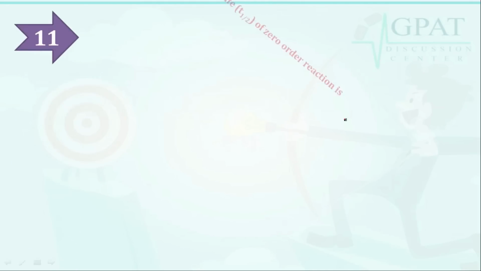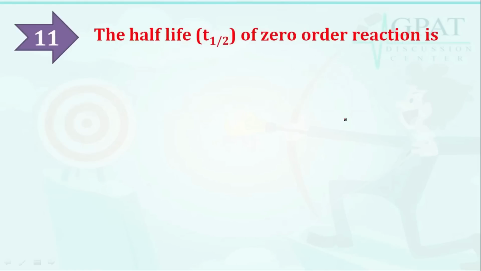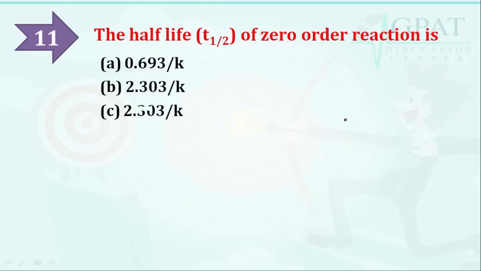Next question is, the half-life of zero order reaction is: option A is 0.693 by K, option B is 2.303 by K, option C is 2.303 by K, option D is A by 2K. So the half-life of zero order reaction, the correct answer is A by 2K. So let's discuss with the help of explanation.